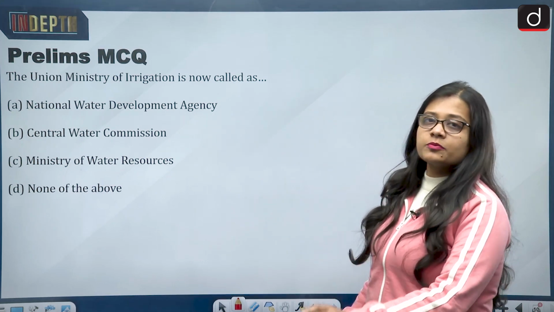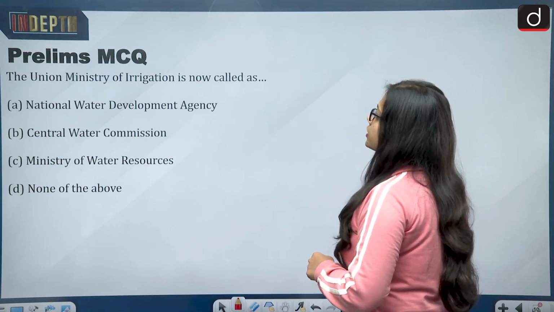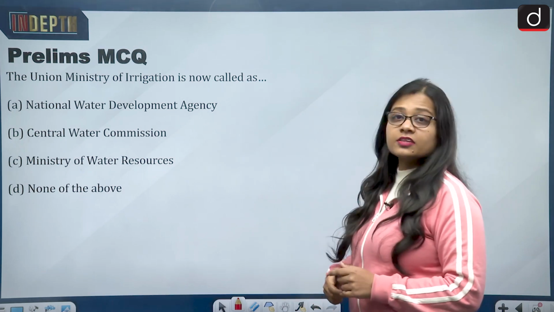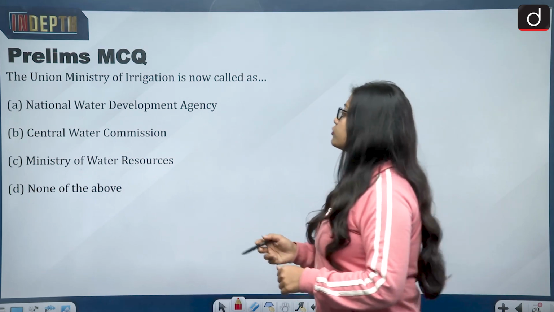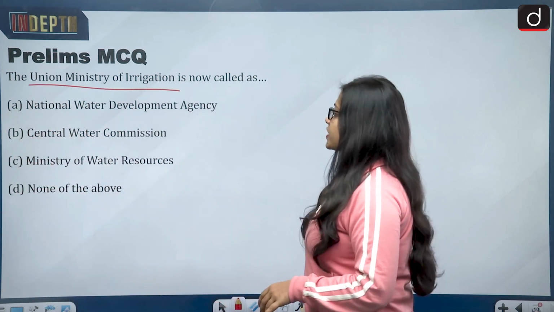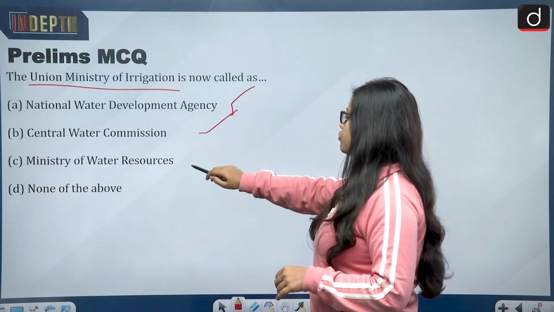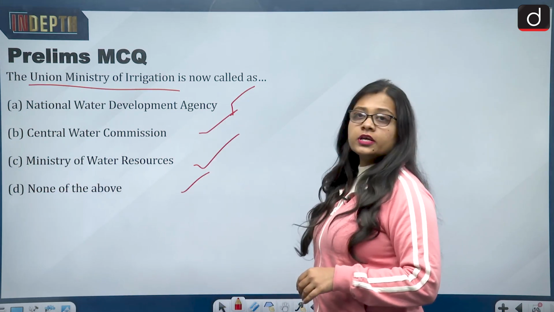In the end, a prelims MCQ, and people need to tell me the answer in the comment section. The question talks about what the Union Ministry of Irrigation is now called. Earlier it was called the Union Ministry of Irrigation, and it is now called: National Water Development Agency, Central Water Commission, Ministry of Water Resources, or none of the above.